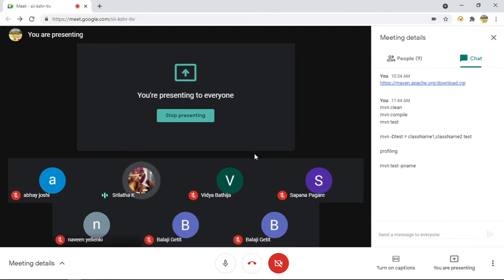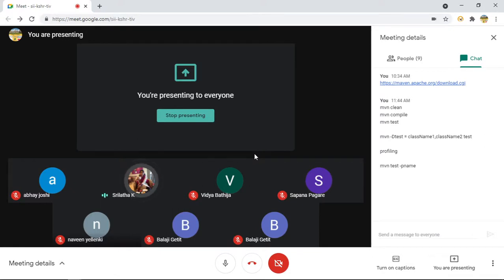For example, if you already have Maven on your system, and maybe it's an old one, is there a command which can just upgrade it to the latest one after downloading that particular folder? Actually some train noise is coming, so I'm unable to hear it. Can you repeat again?